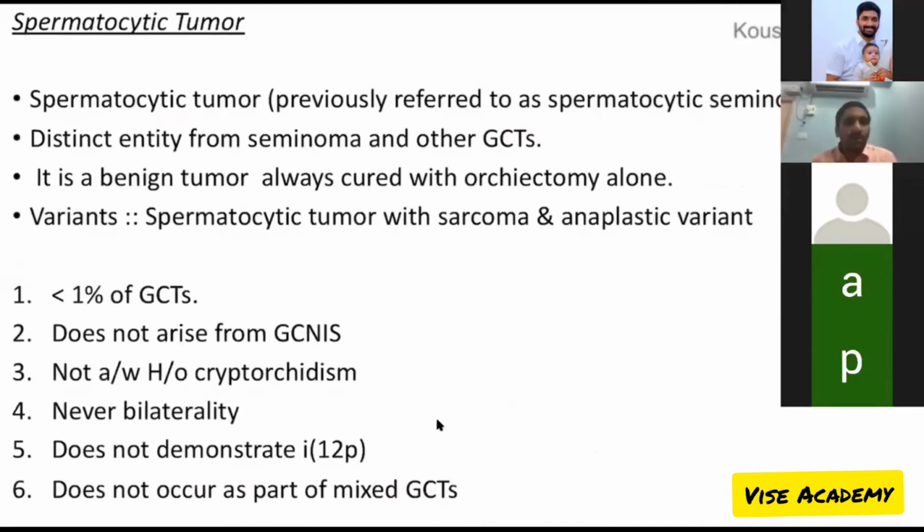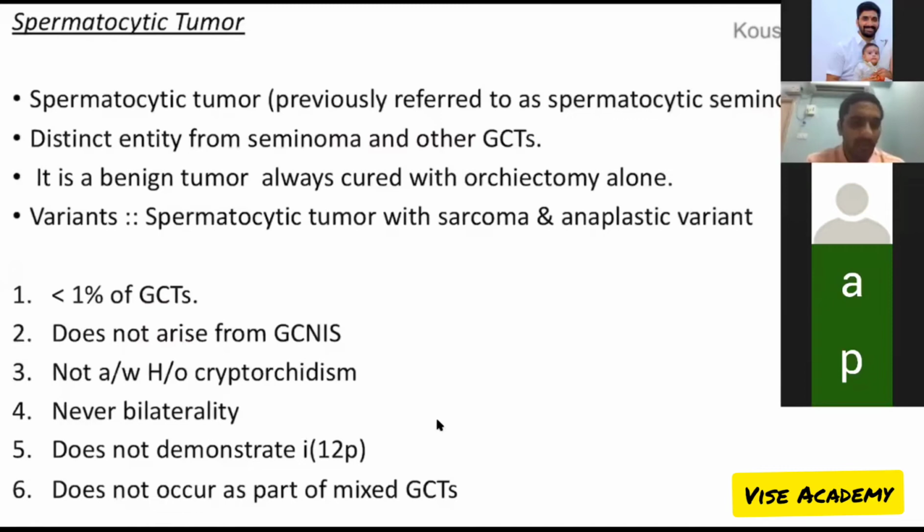Spermatocytic tumor, each line that I am going to tell you here is a potential MCQ. Previously called spermatocytic seminoma, but no longer is it referred to like that. It's a distinct entity from seminoma and other GCTs. It's a benign tumor. As I told you, it is in the 6th decade of life. Two variants, sarcomatous and anaplastic, less than 1%. It does not arise from GCINS, is not associated with cryptorchidism, and is never bilateral.